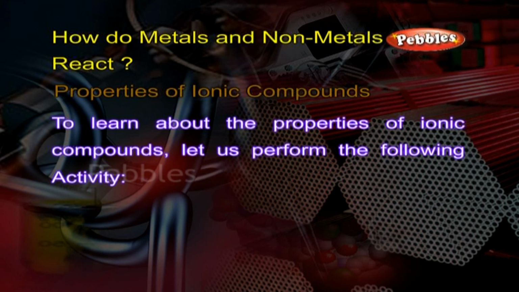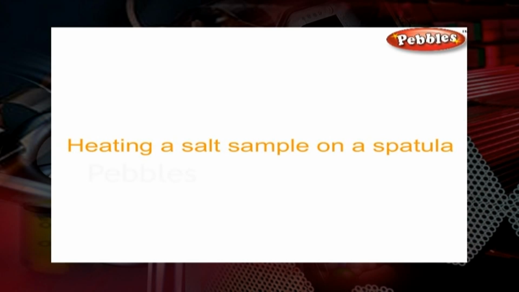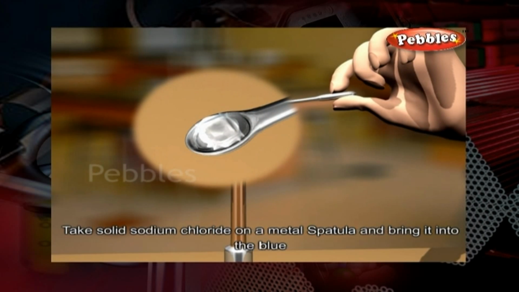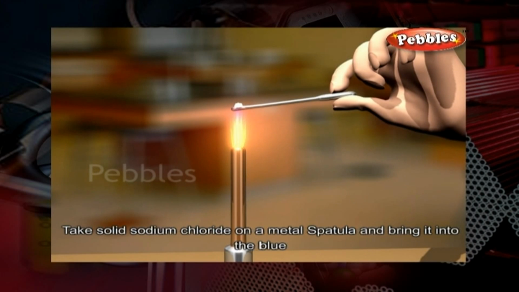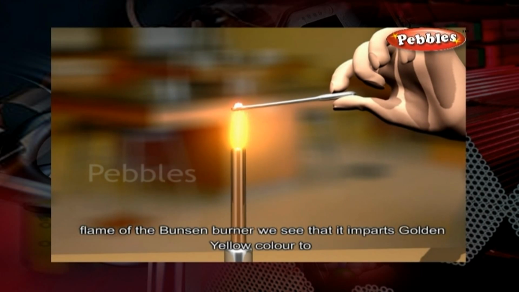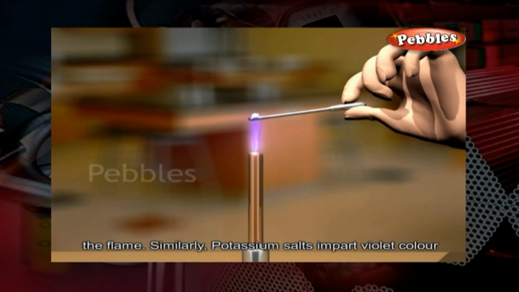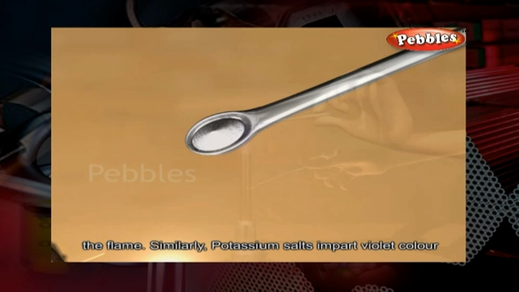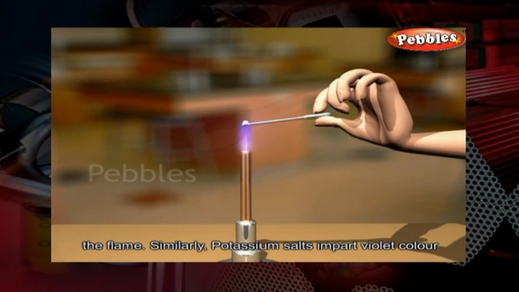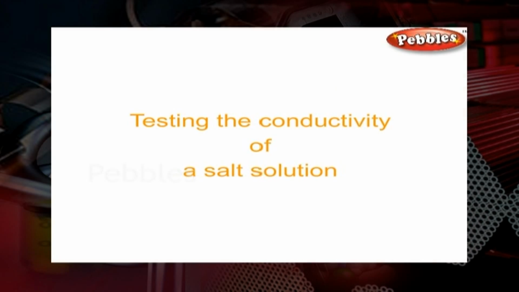Properties of ionic compounds. To learn about the properties of ionic compounds, let us perform the following activity. Take solid sodium chloride on a metal spatula and bring it into the blue flame of the Bunsen burner. We see that it imparts golden yellow color to the flame. Similarly, potassium salts impart violet color and barium salts impart green color to the flame.